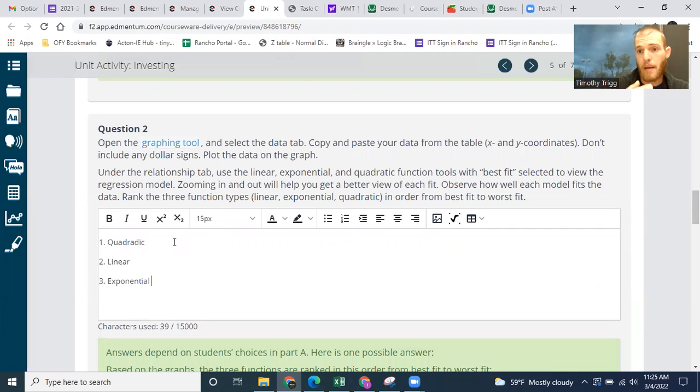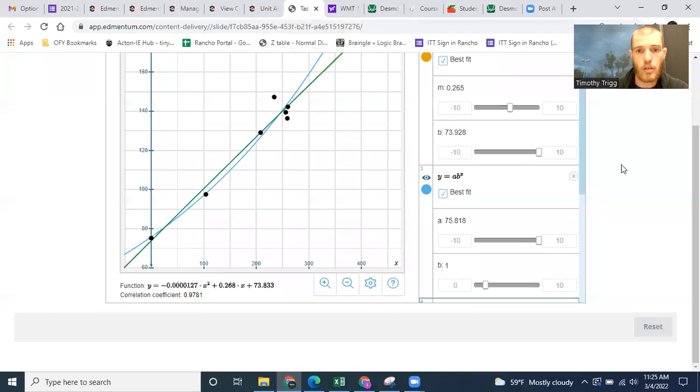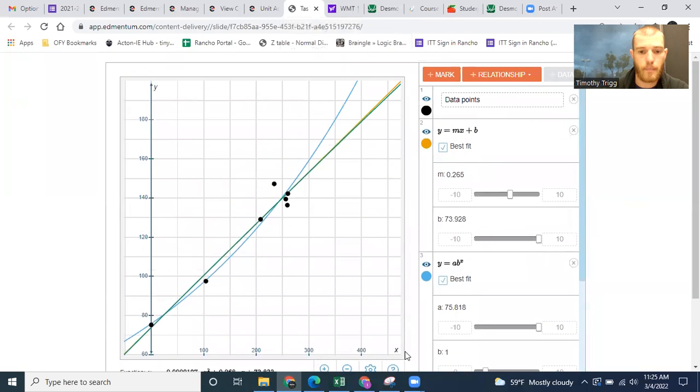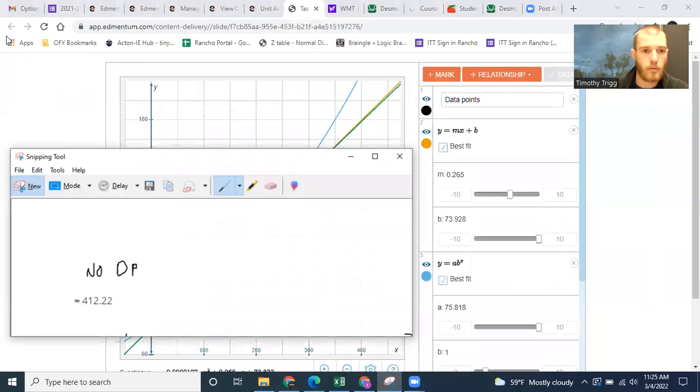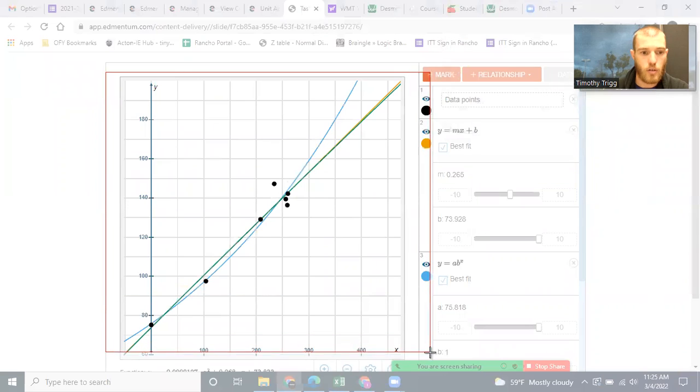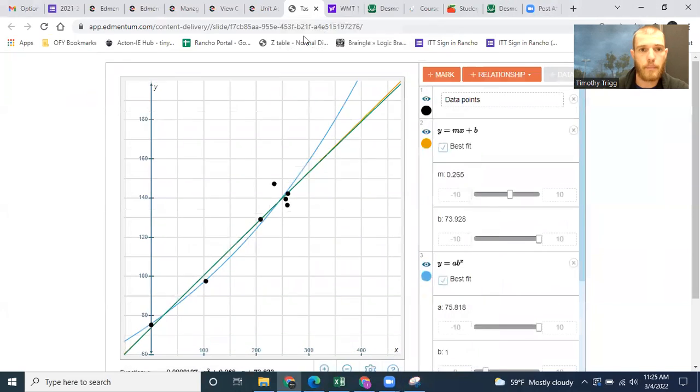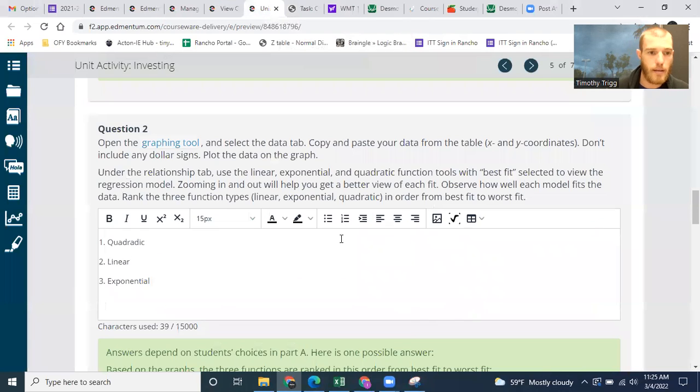Okay. Now yours might be different, but one thing you can do to show a bit of your work is to take this screenshot here, use my snipping tool, take the screenshot here, and then copy, paste that into here.